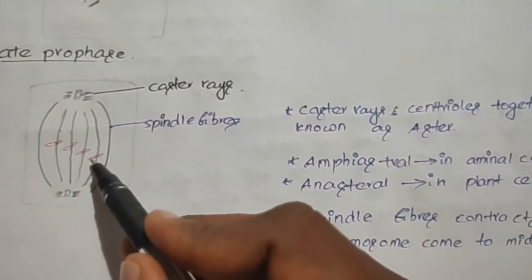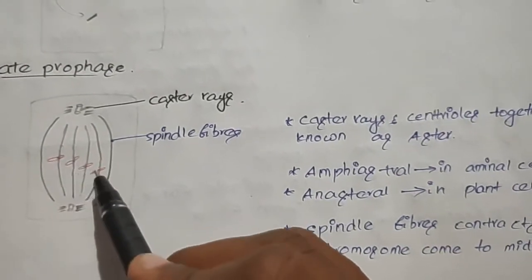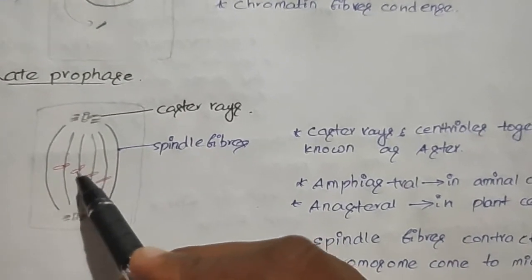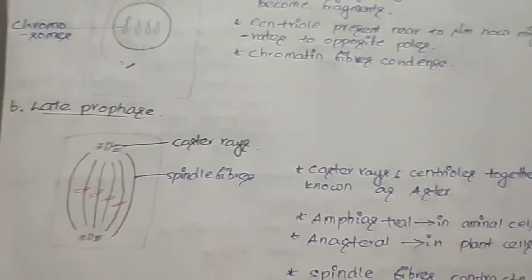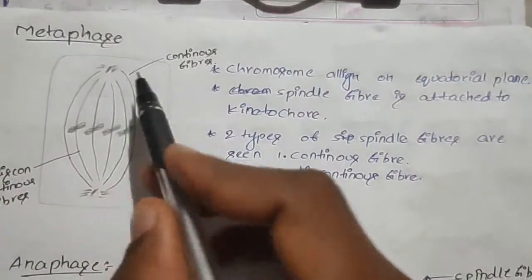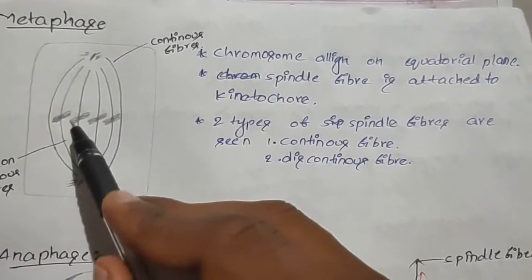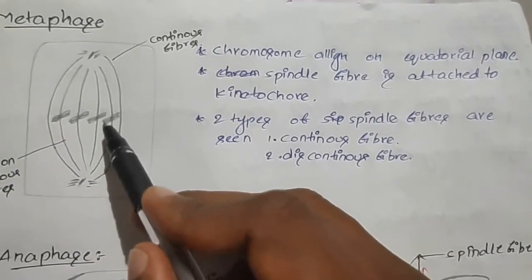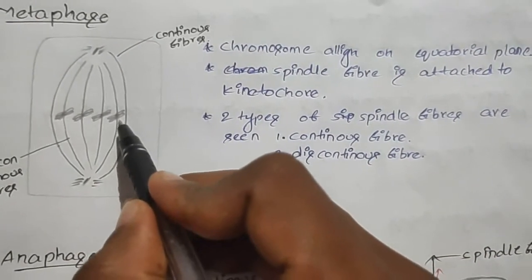At the same time, the spindle fiber contracts and the chromosomes come to the middle of the spindle fibers. After late prophase, it leads to the metaphase. In the metaphase, these chromosomes align on the equatorial plane, at the middle of the spindle fiber formation, and the spindle fibers are attached to the kinetochore of the chromosomes.